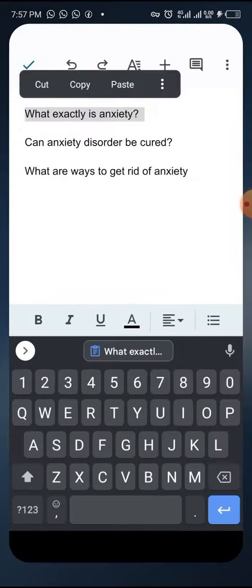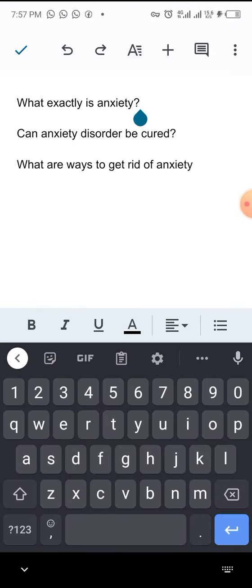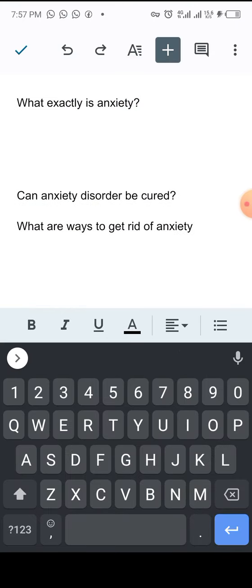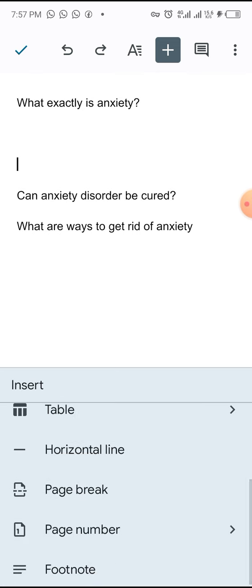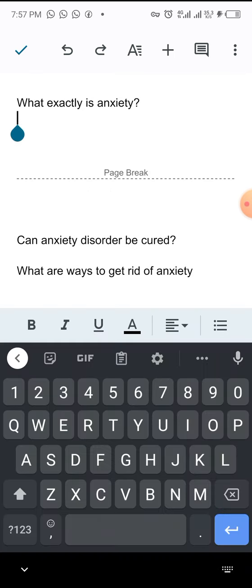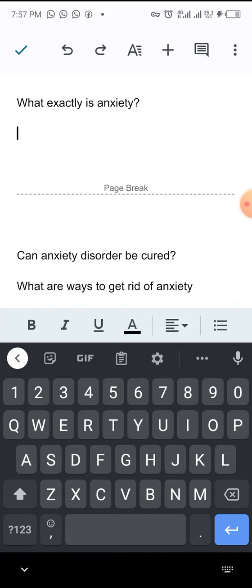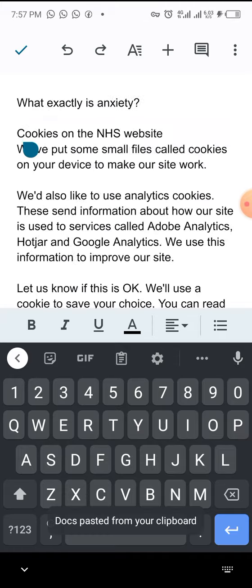Just click on select all and copy. You take it this way. Come to your browser. Now, for you to do this, just give this a space. Click on this plus sign up there. Click on paste break. Then come under there and paste what you just got. Just paste it there. Okay, you have gotten this.